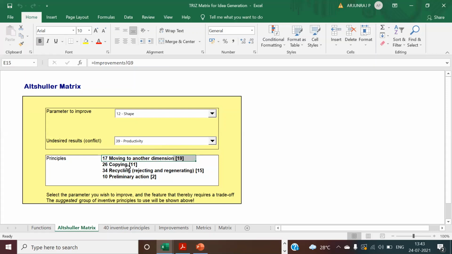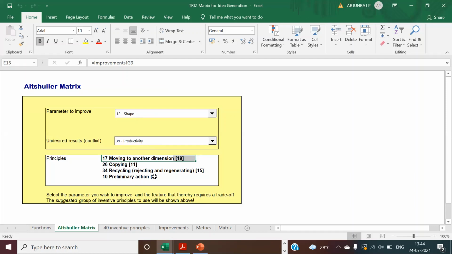The next principle is copying. You can also do some benchmarking. You can copy from your customer or your competitor. The next idea is you can look for recycling, where you can do some regeneration, recycling. You can also do some rejection activities.